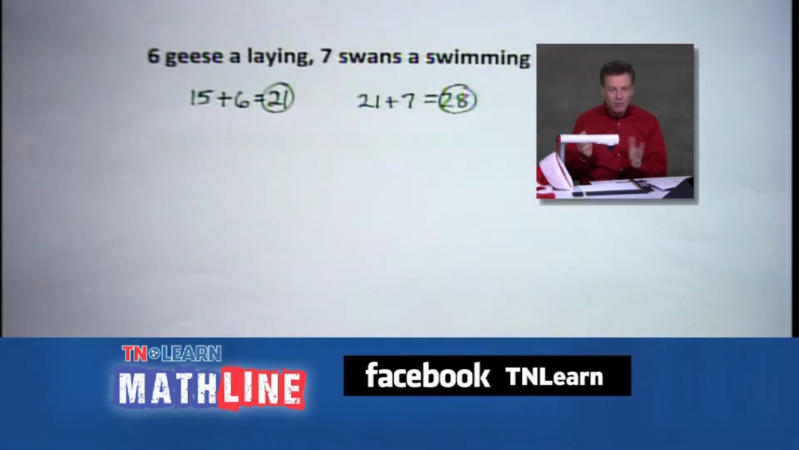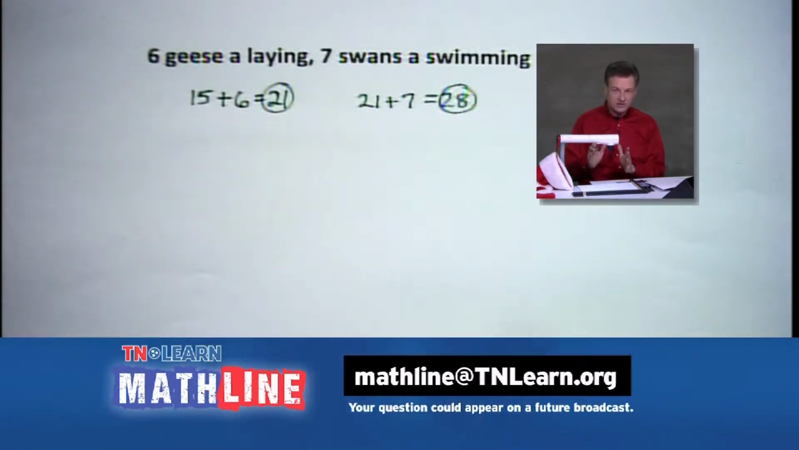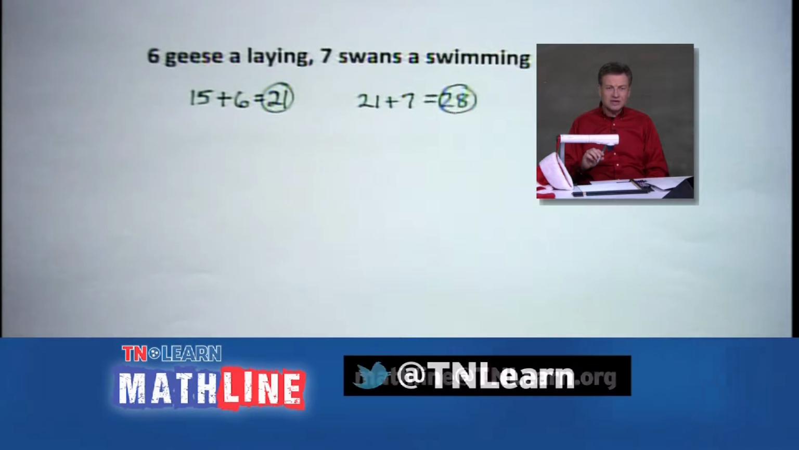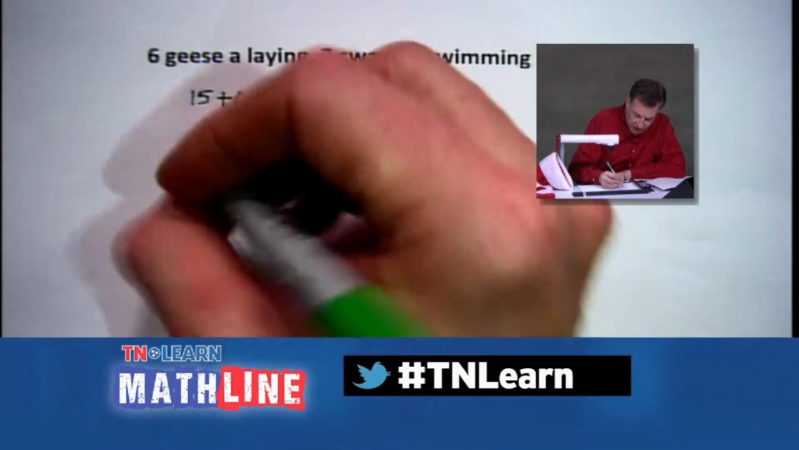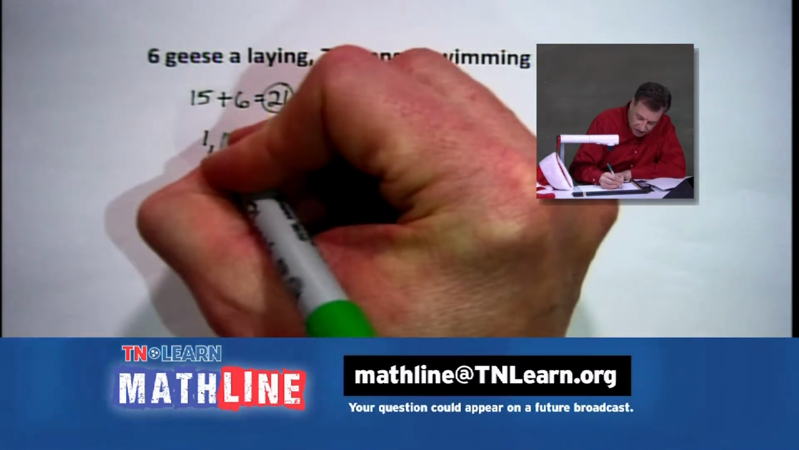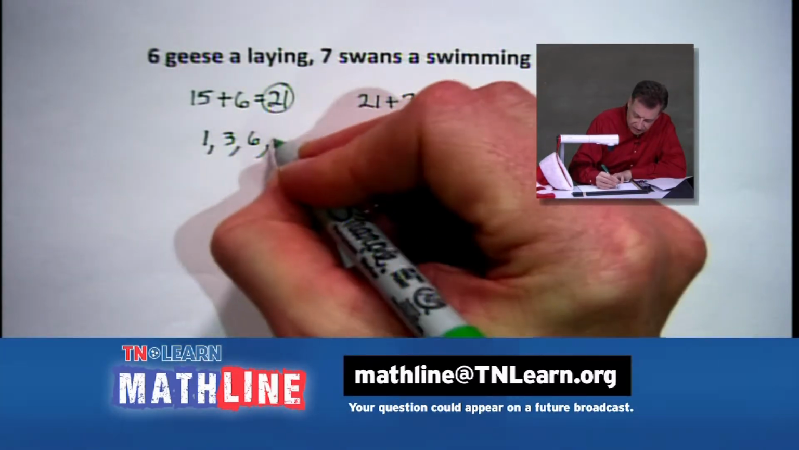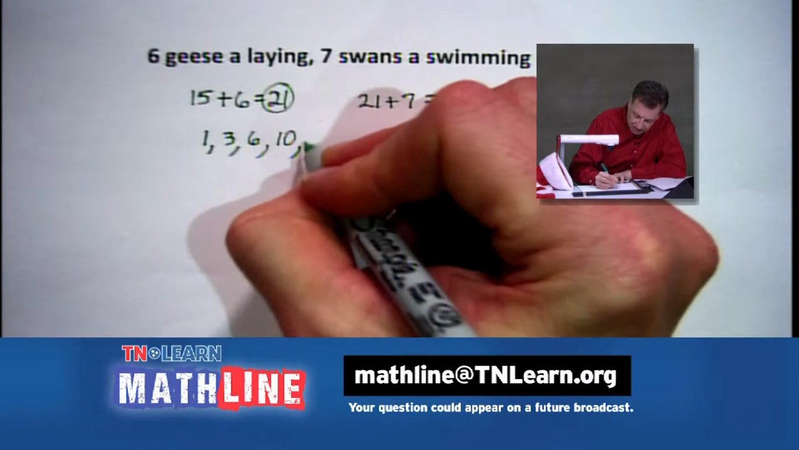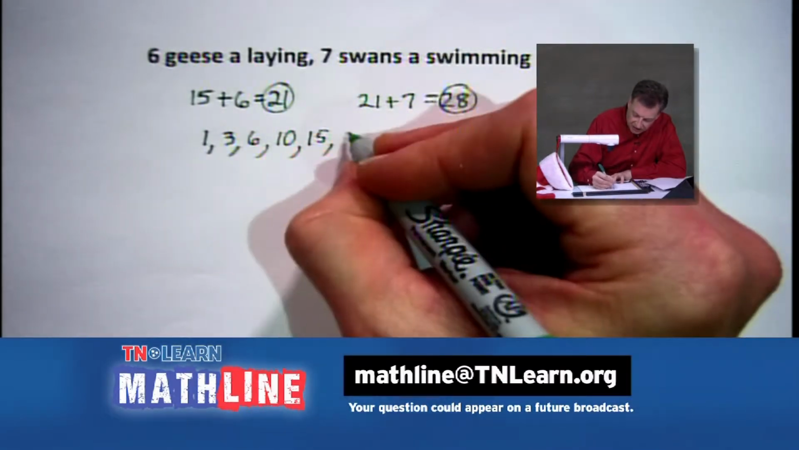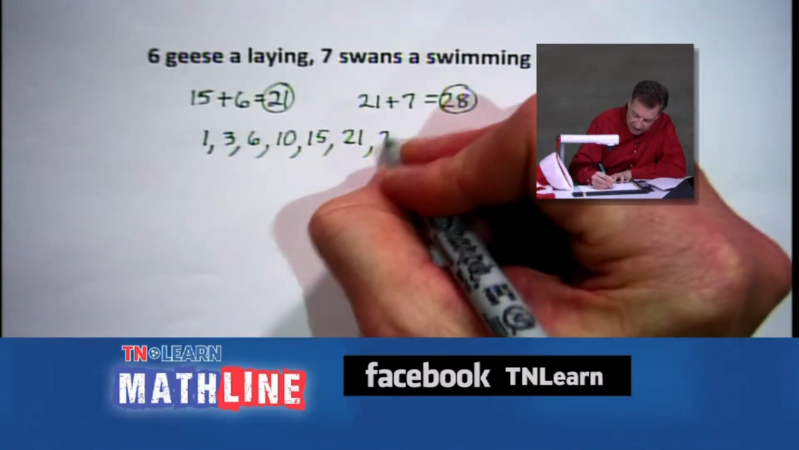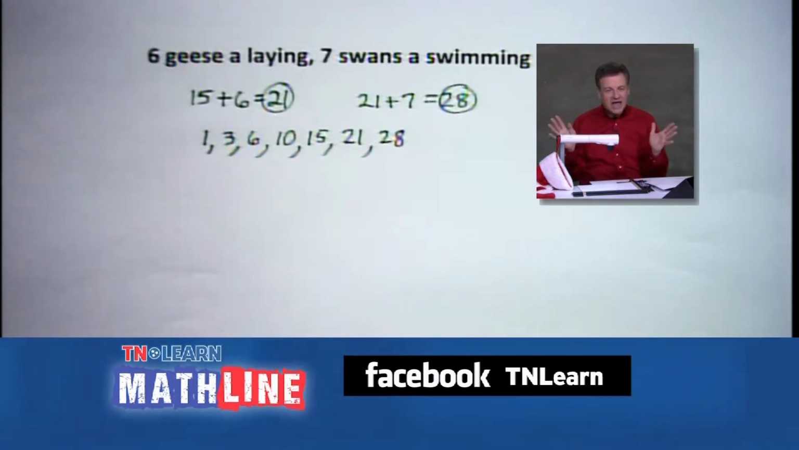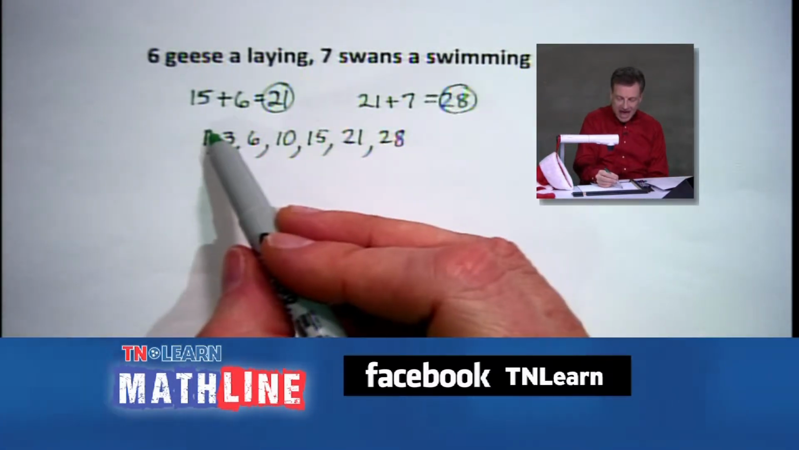Now, what I want to point out to you is we're getting a nice thing called a sequence. Those of you who have been in Algebra 1, Algebra 2, and those of you who have been anywhere around the world, even now in the middle school and the elementary school, we're looking at sequences. So here's what happened. We started with 1, 3, we jumped up to 6, we hit 10, 15, 21, 28.